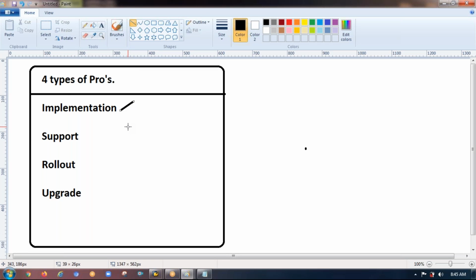Okay, if you join a company, you will be allocated to a project, right? So now the first and most important point, the moment you join the company, you have to check what type of project it is. Implementation. Now, next one is support.